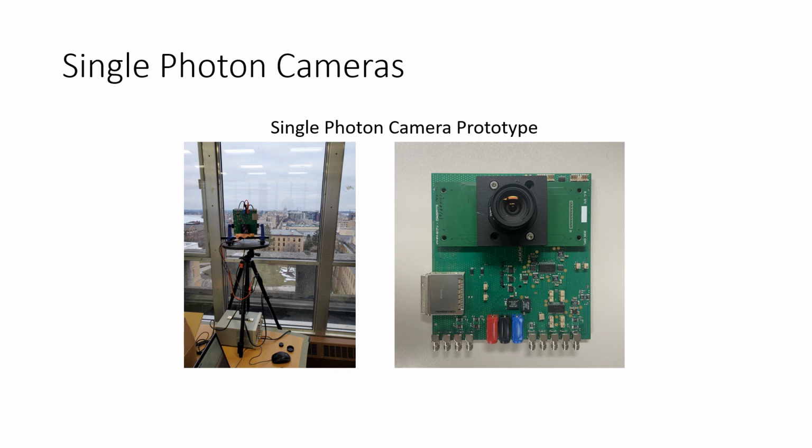In this work, we instead focus on an emerging class of sensors called single-photon cameras. These single-photon cameras are capable of high-speed imaging in low-light conditions. Our prototype, shown here, can capture 100,000 frames per second. But there's a catch. Each captured frame is binary valued. A pixel is on if at least one photon is detected during the exposure time, and off otherwise.